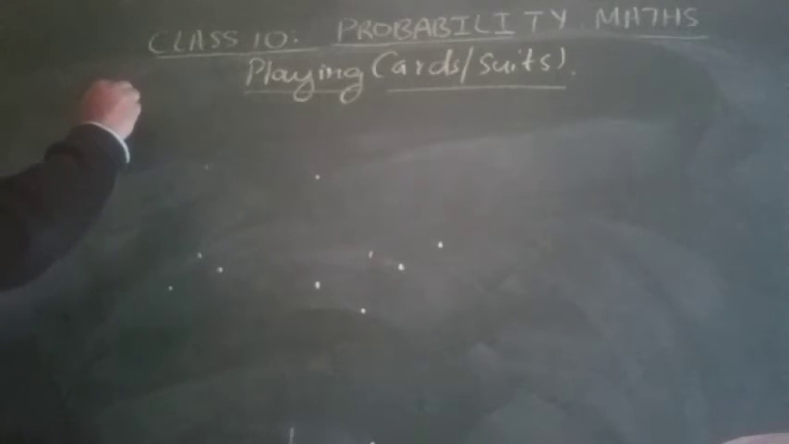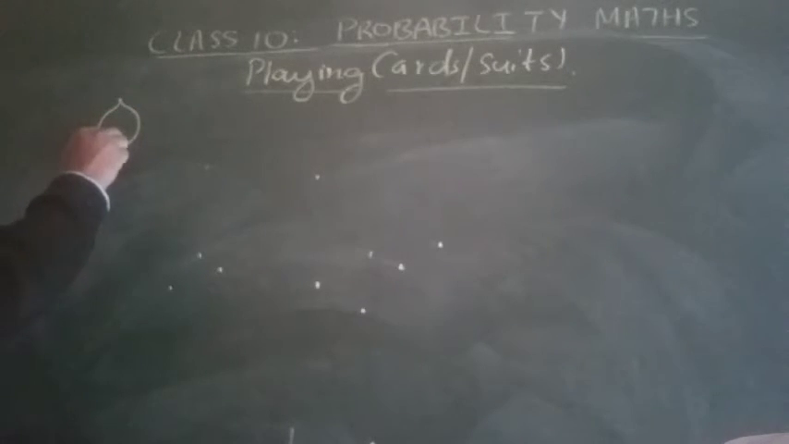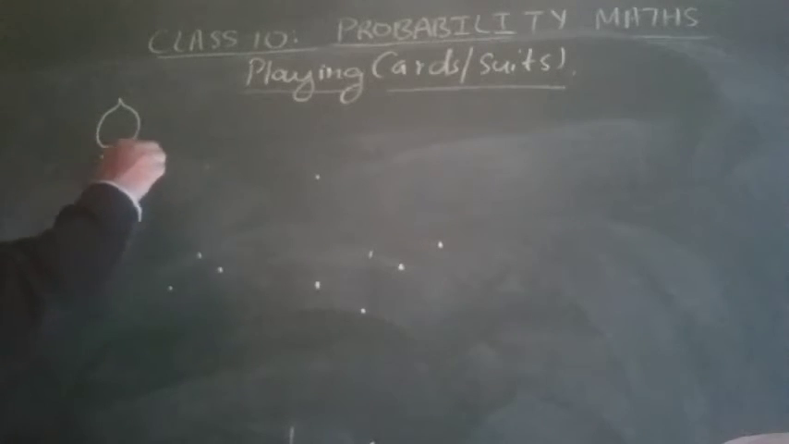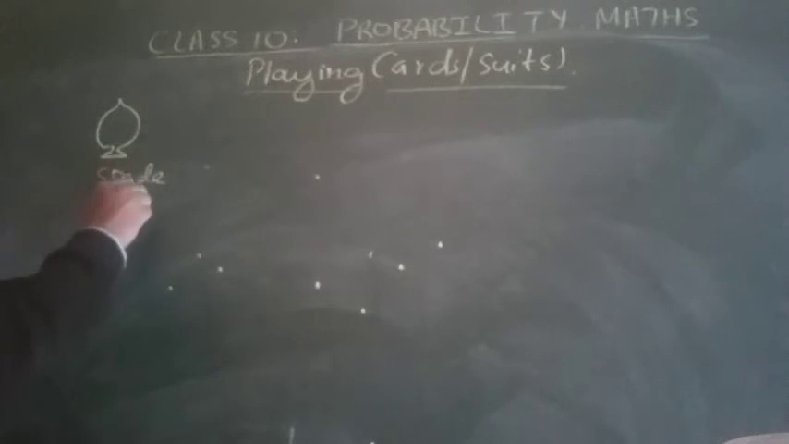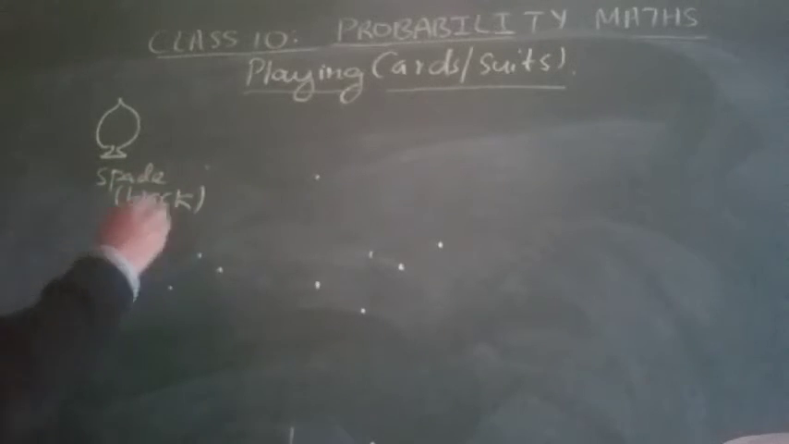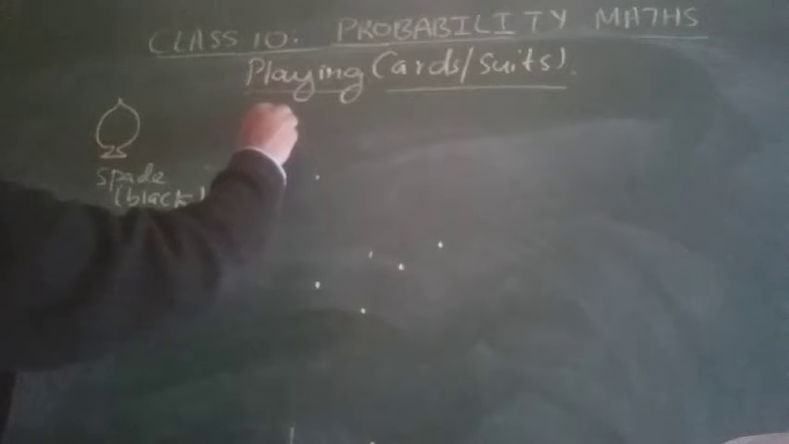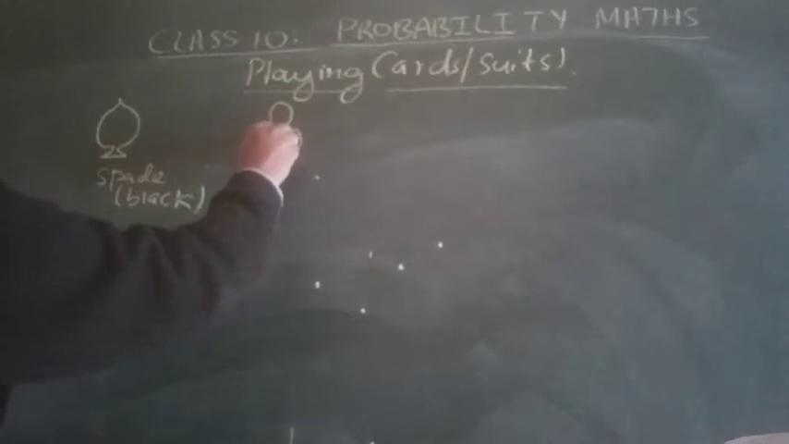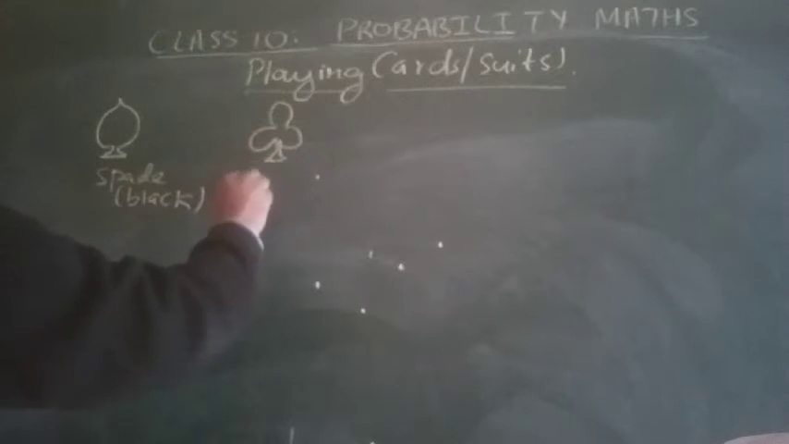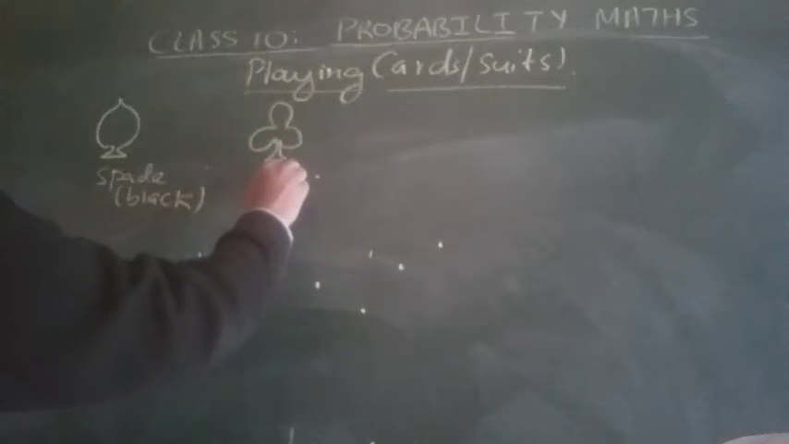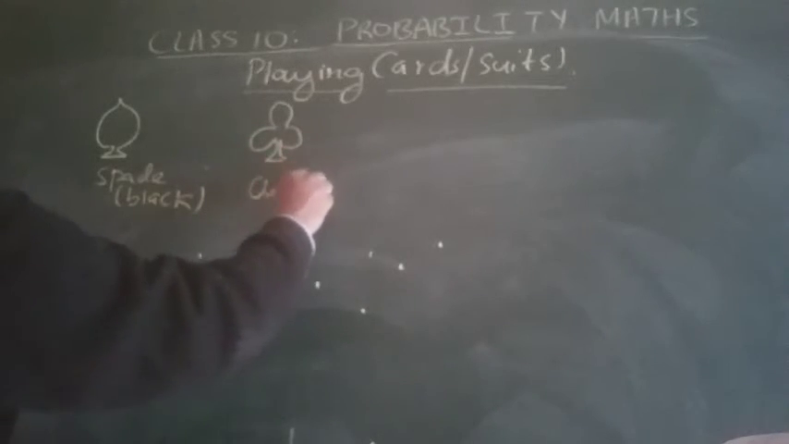One is called spade, S-P-A-D-E. This is black in color. Second is club. Its figure is designed like this. That is called club. It is also black in color.